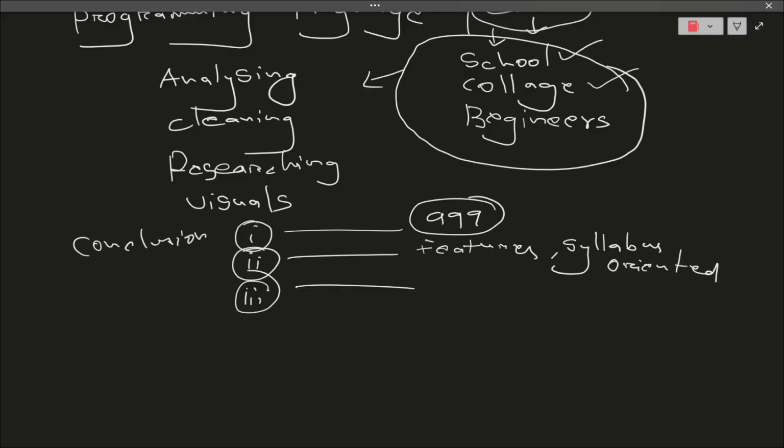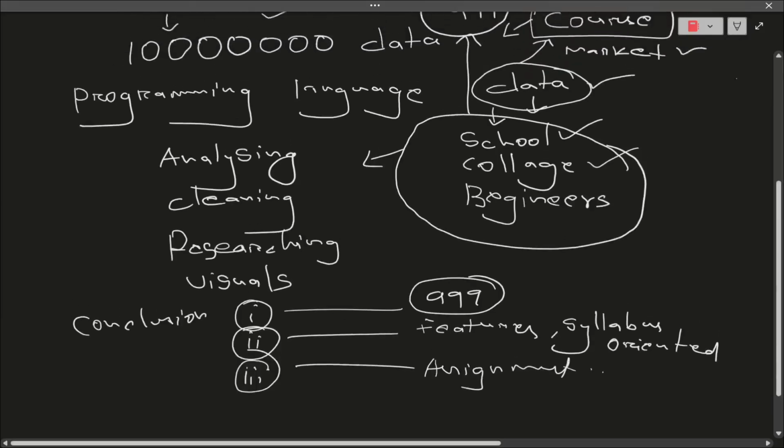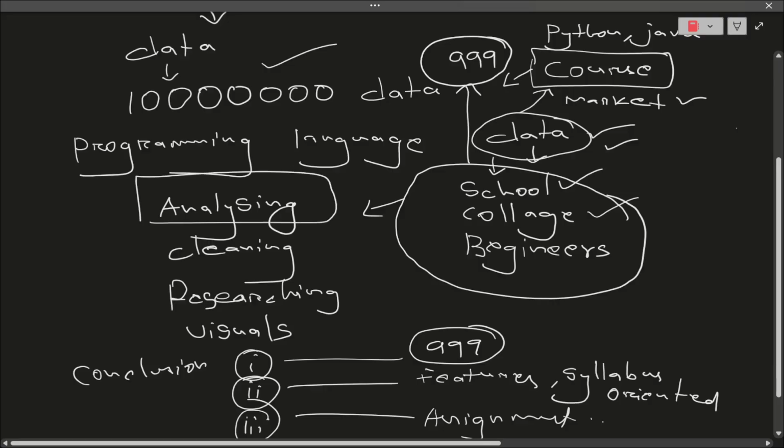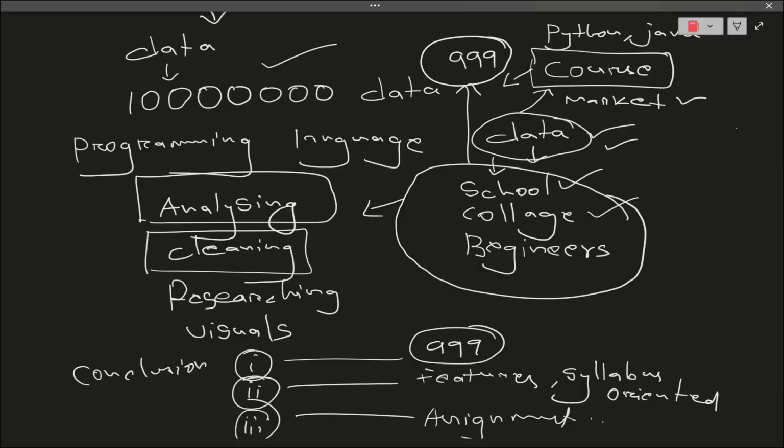Okay. Third, there might be any conclusion. Like I will be giving many assignments. These are all features and conclusions that I will be drawing out after this. But see, everything started from the data. After analyzing the data, cleaning the data, and getting visuals about the data, I got to know what all things I need to do with all the data. So I have just created a scenario where I want my data to be used.